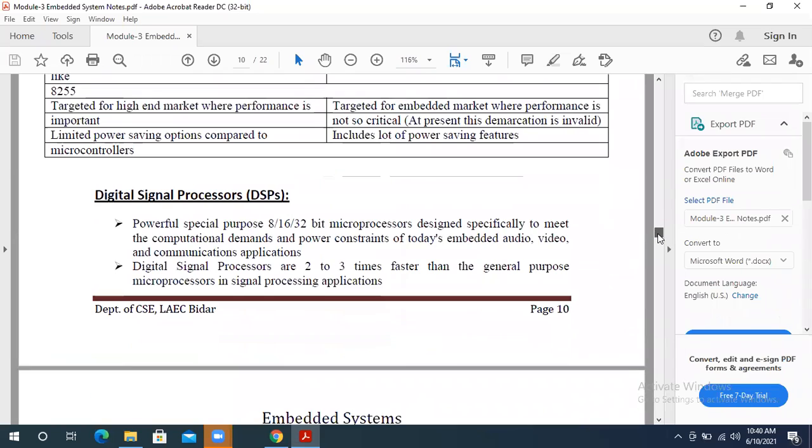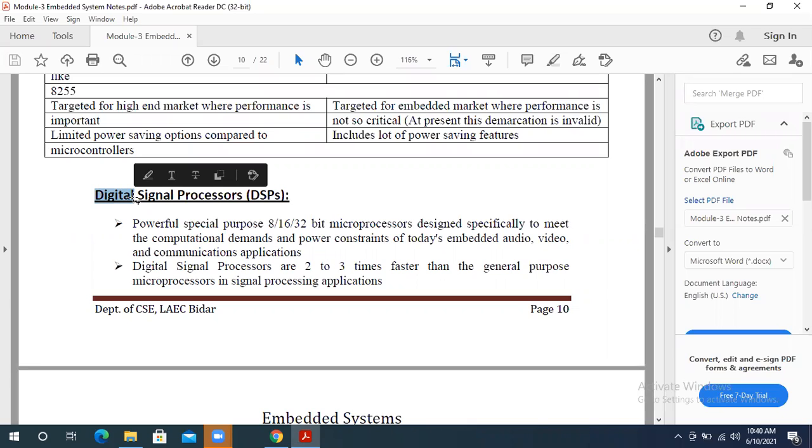So next we'll go for the DSPs. What is DSP? It means digital signal processors here. As the name indicates, in this we use only the signals which are received as digital. We don't take analog signals here, only digital signals.